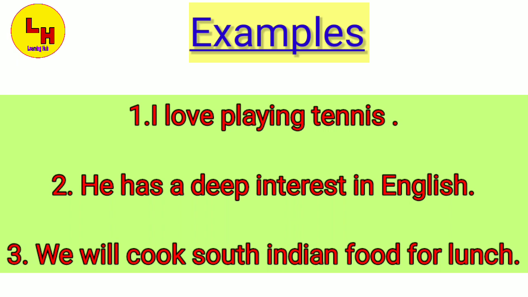We will cook South Indian food for lunch. In the three examples, we can see that a game is discussed, called tennis, a subject is discussed, English, and food is discussed, South Indian food for lunch. So, in the three sentences, the is not used. Let us move ahead.